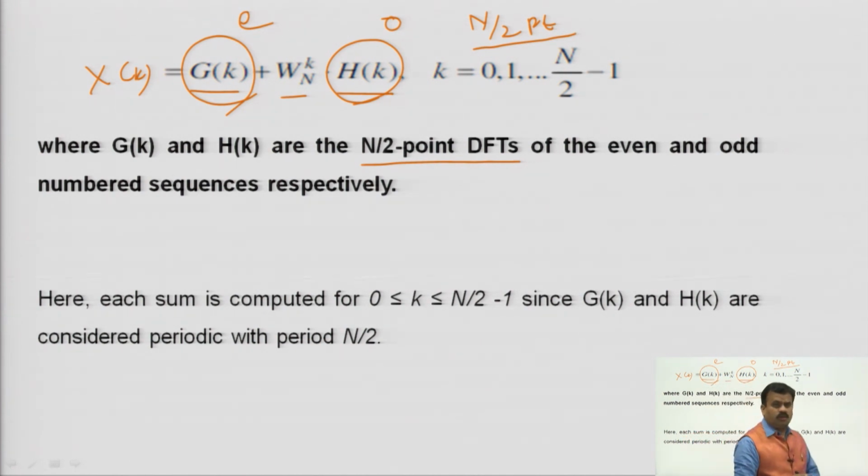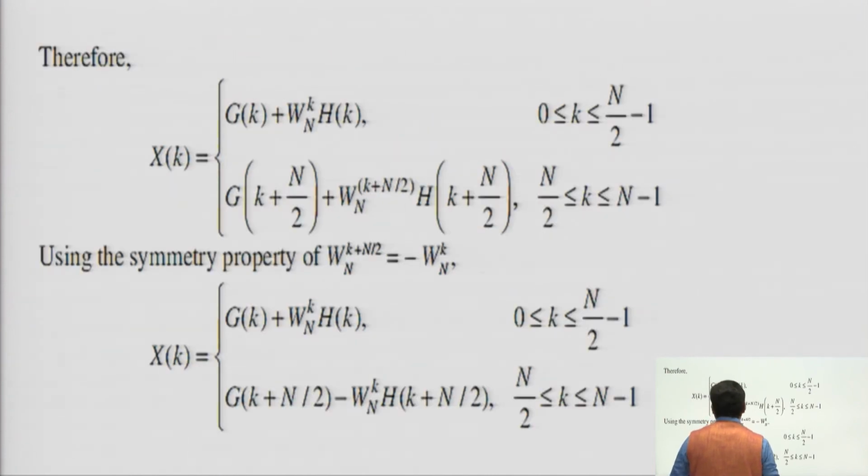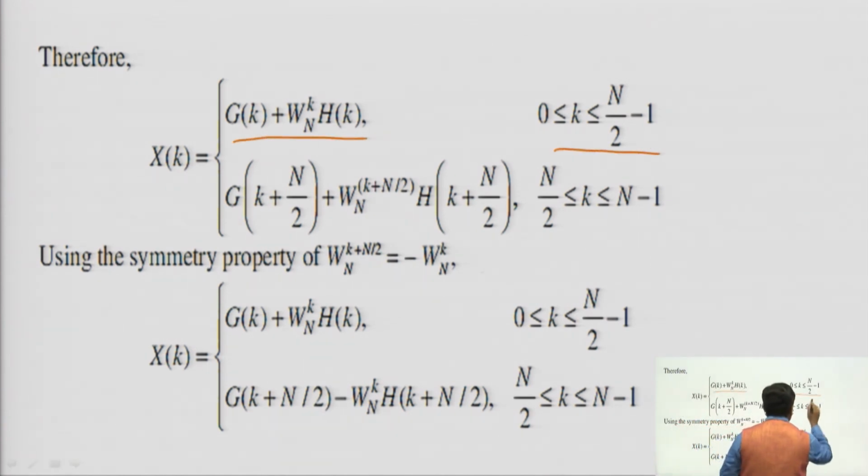Each sum is computed for 0 to N by 2 minus 1, and G k and H k have a period of capital N by 2. Therefore, you can write X of k is equal to G k plus W_N^k H k, from 0 to N by 2 minus 1 or 0 to N by 2.